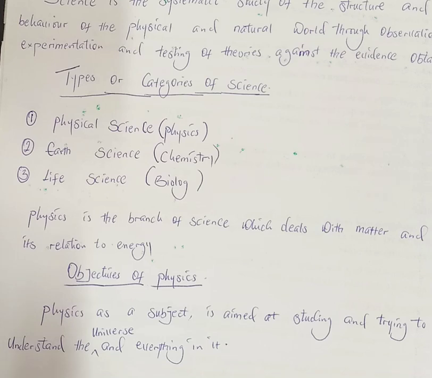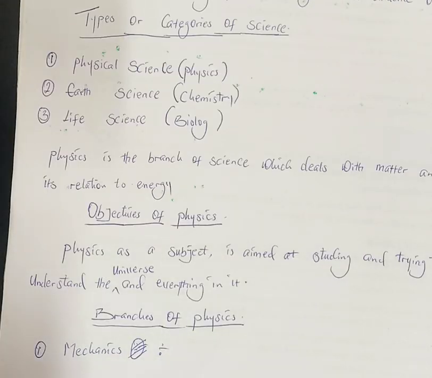Now, without wasting much of our time, let's go to the branches of physics, how physics is divided, and what the branches of physics do or study. The number one branch of physics is mechanics. This branch of physics deals with motion under the influence of force. It deals with motion, the movement of objects, and the force that is applied to the object, how it moves and what makes it move. That is what this branch of physics tries to understand.